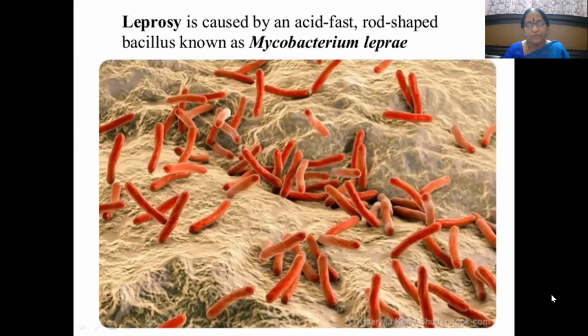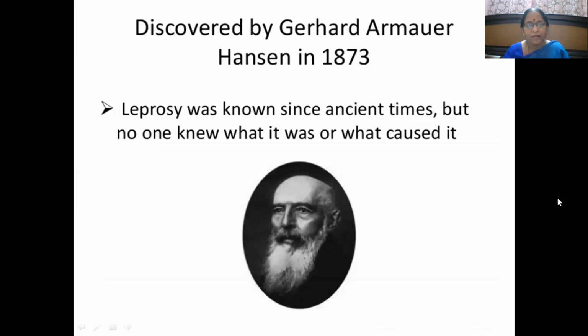You all must be aware that leprosy is caused by an acid-fast rod-shaped bacillus known as Mycobacterium leprae. You can see here the rod-shaped Mycobacterium leprae bacillus. It was discovered by a scientist known as Gerhard Armauer Hansen in 1873, because of which it is named after him, that is Hansen's disease.